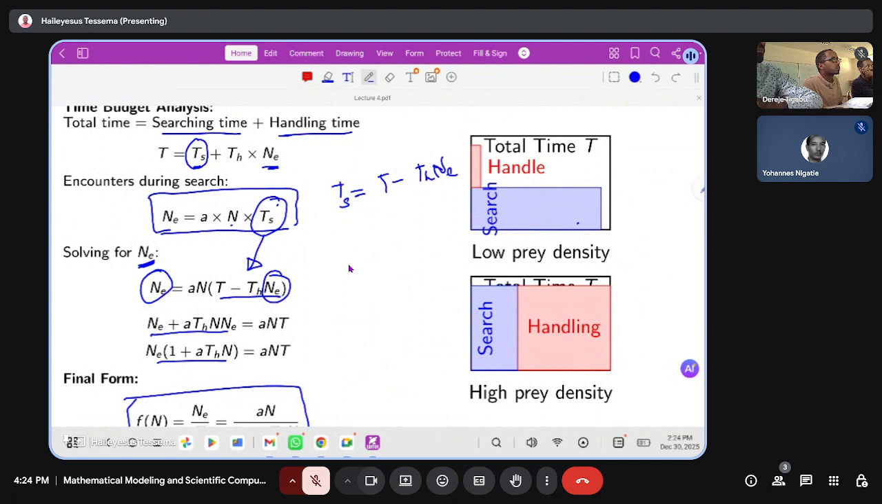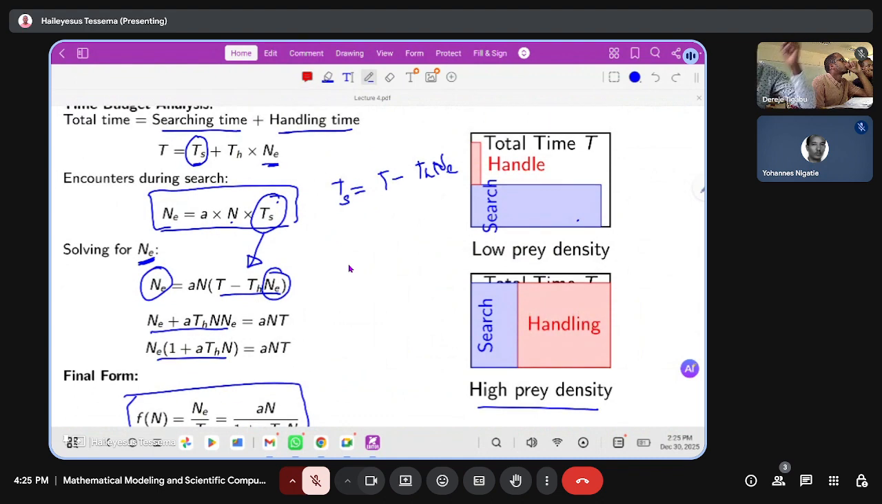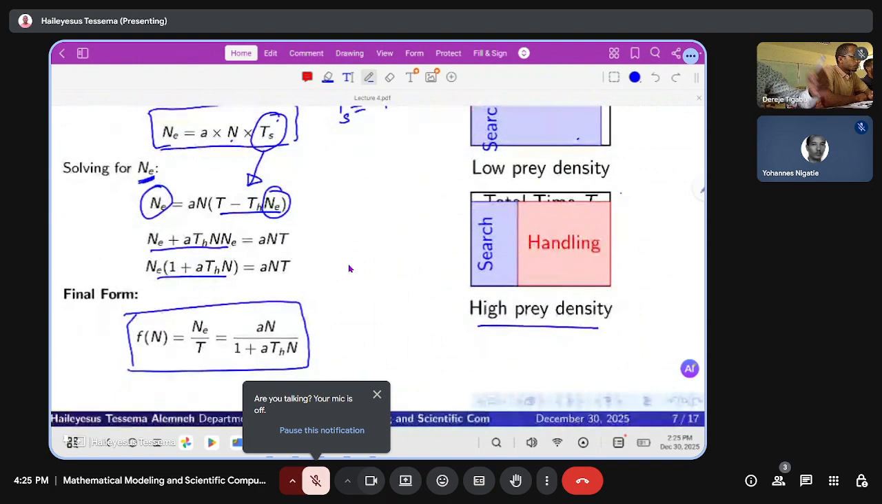The diagrams here show low prey density and high prey density. At low prey density, the predator searches a lot to get food. At high prey density, compared to low prey density, the searching time is small.